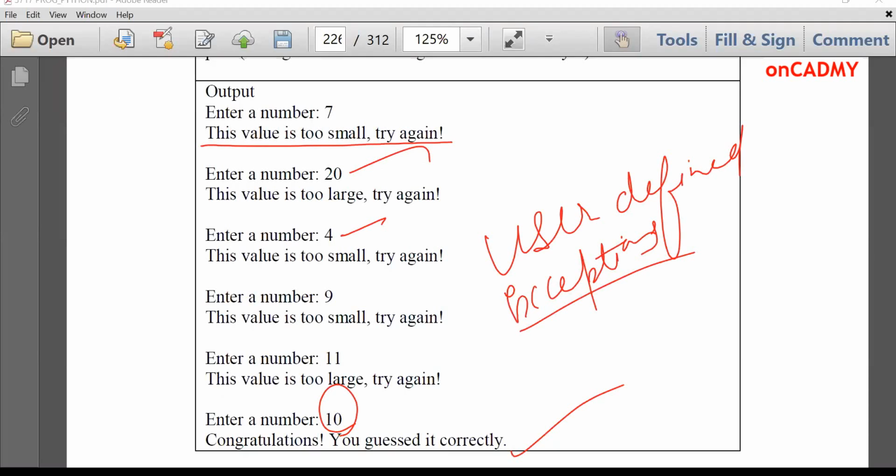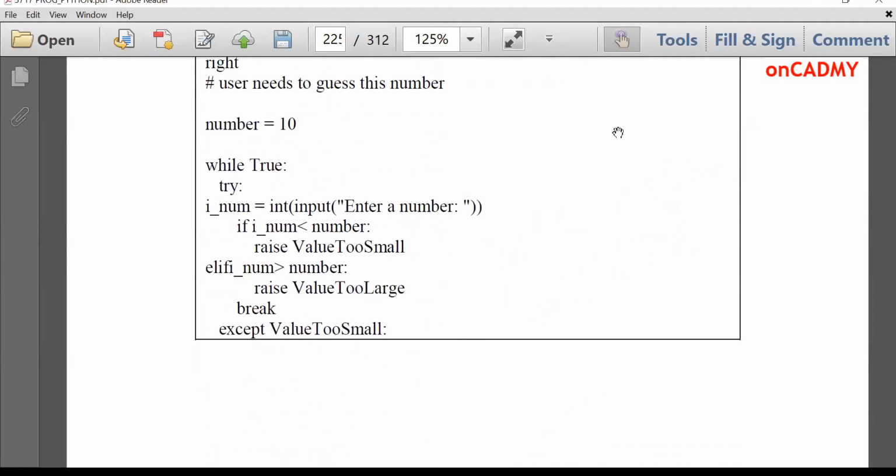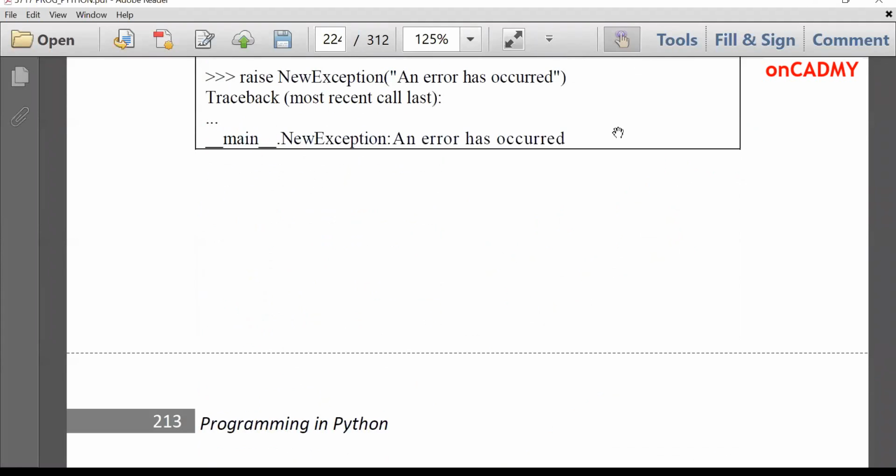I hope you understand the concept thoroughly. So this is all about exceptions in Python. If you have any doubt, you can ask me.